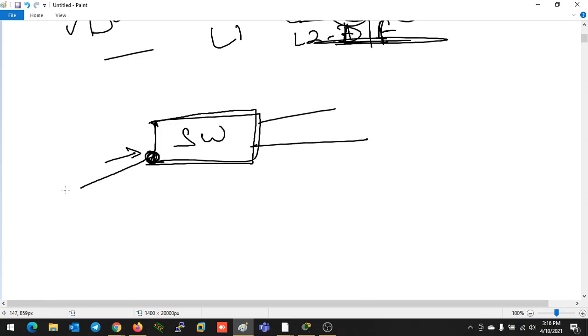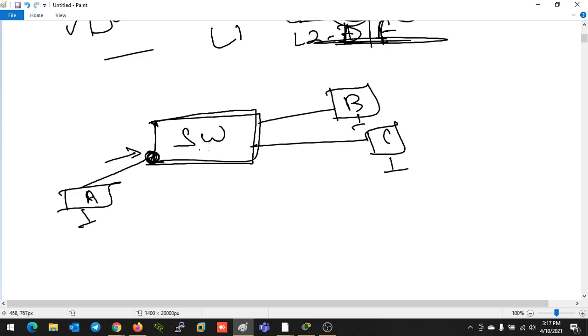For example, this is device A, this is device B, and this is device C. This is port number 1, this is port number 2, this is port number 3. So switching means one technology will work with this device, and by using that technology the switch will take the decision: if the data is coming for device B, then I have to send it from this port.